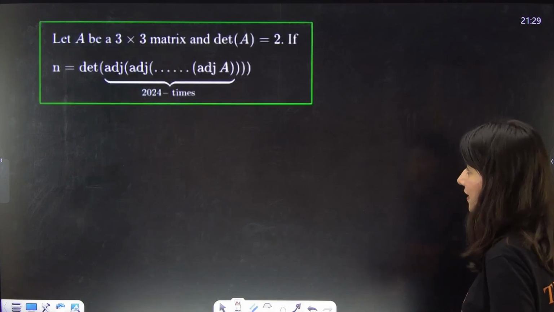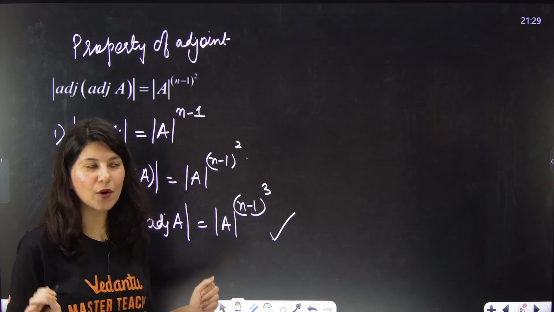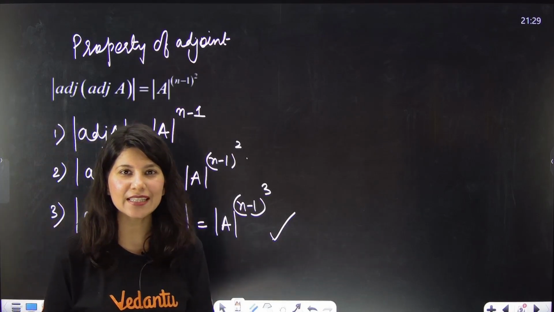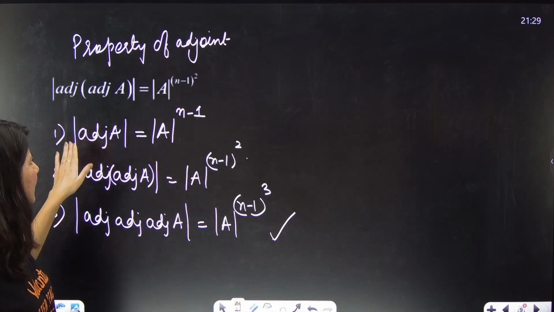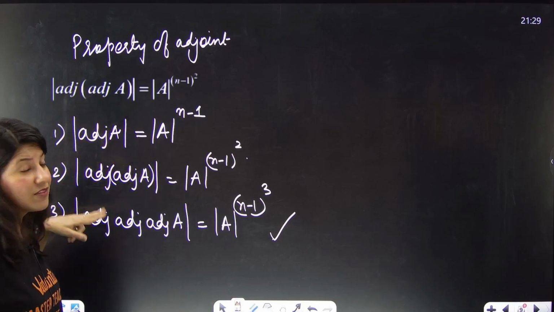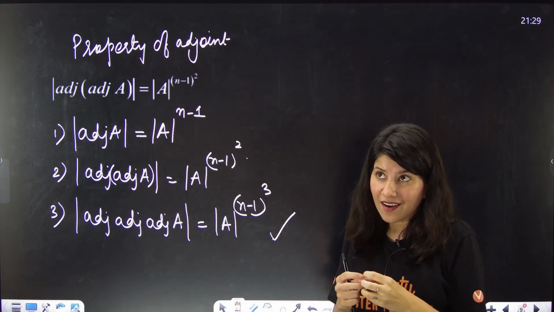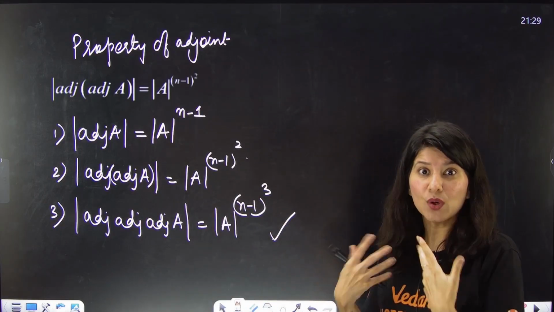Perfect. Now, if NTA is going to give you an easy question from matrices, they will hardly ask determinant of adjoint of A or determinant of double adjoint. But if they really want to check whether you have done a step ahead, you can go a step ahead.